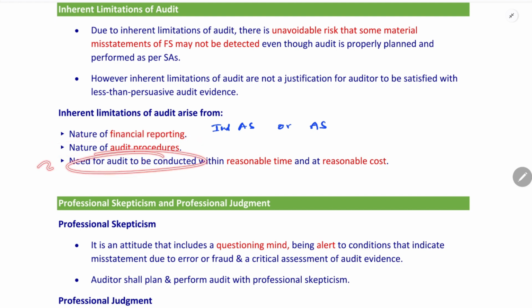Okay, the need for the audit to be conducted within a reasonable time. When there is a due date to complete the audit, within that time frame the auditors may not identify or obtain evidence on the misstatement. So it will lead to limitation on conducting an audit, and a reasonable cost.